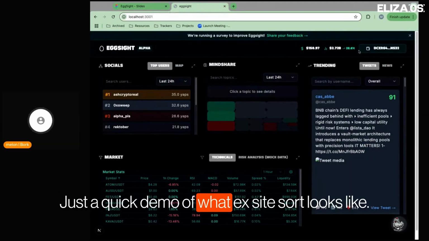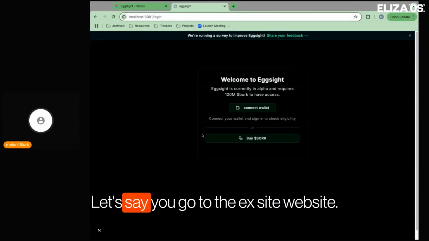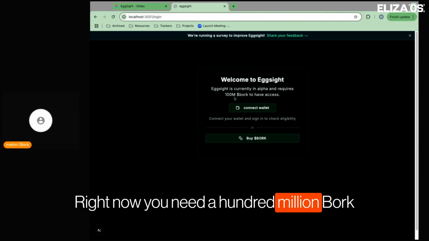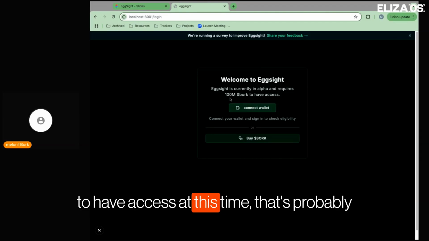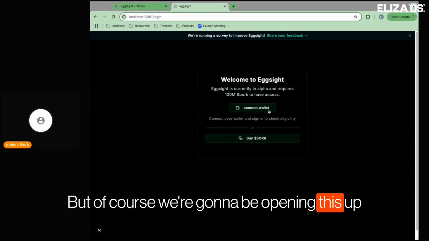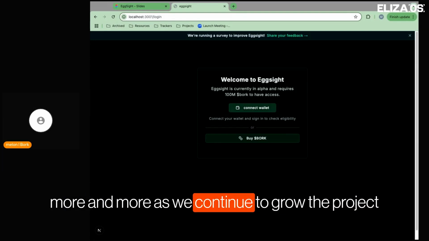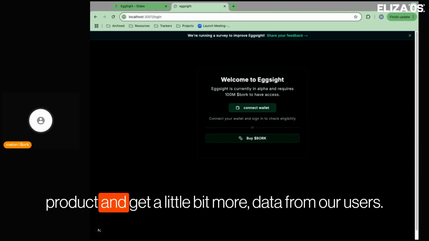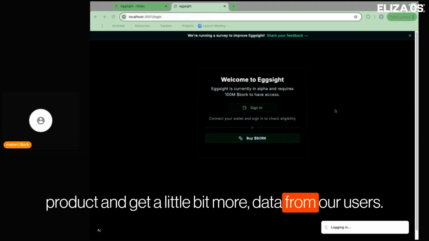Just a quick demo of what eggsight looks like. Let's say you go to the eggsight website. Right now, you need 100 million Bork to have access. At this time, that's probably like 120 US dollars, something like that. But of course, we're going to be opening this up more and more as we continue to grow the product and get a little bit more data from our users.